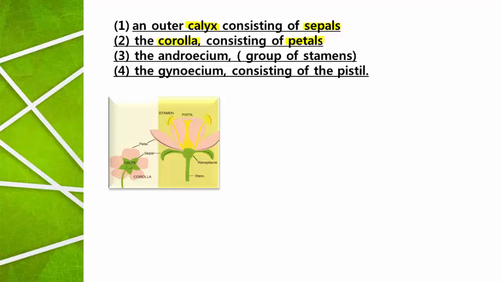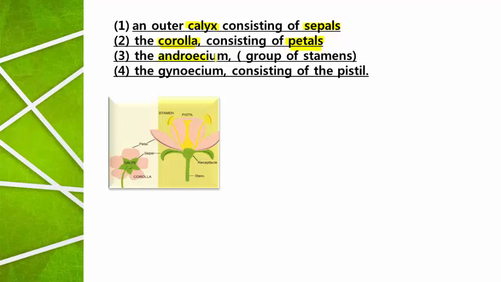Remember, in the flower, all the attractive and various colors are shown only by petals. Whichever attractive colored structure we observe in a flower, all those colored parts represent petals, and a petal is an individual part of the corolla. In another way, a group of petals is called corolla and a group of sepals is called calyx.